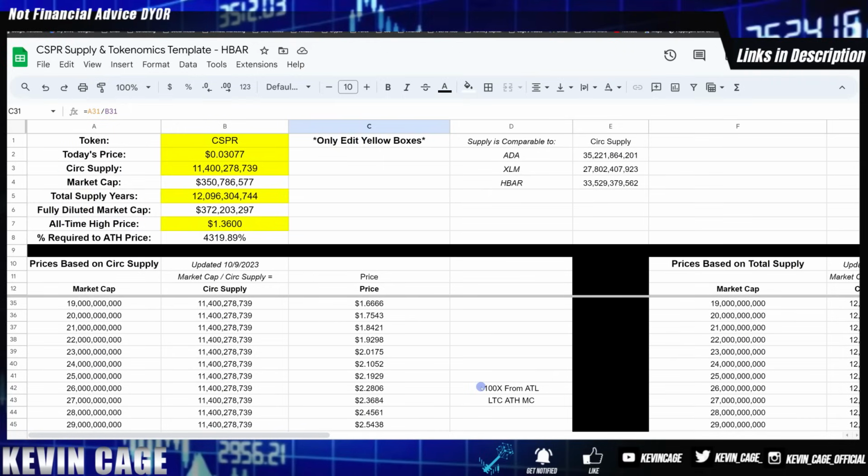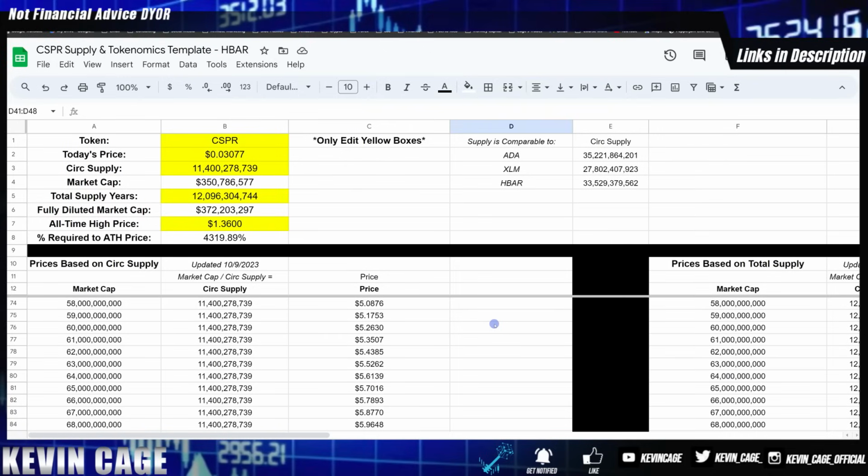As we scroll down, Casper's all-time low thus far was 2.2 cents, so a 100x from the all-time low, where we've seen other assets do maybe a 100x, if not more, is about $2.20. So right around a $26 billion market cap. Litecoin's all-time high market cap for Casper would be over $2, AVAX would be over $2.80, and those types of valuations are definitely successful.